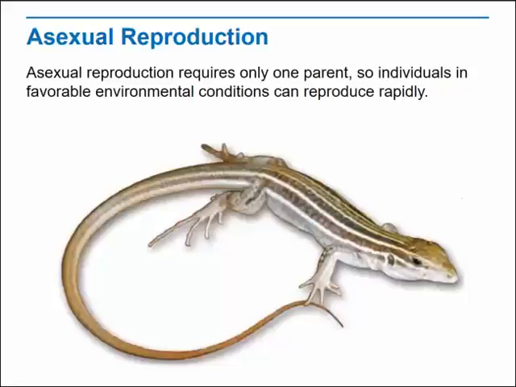Females of some species, such as the whiptail lizard shown, can reproduce asexually by producing eggs that develop without being fertilized. This process is called parthenogenesis. This means of reproduction occurs in some crustaceans and insects, but very rarely in vertebrates. Asexual reproduction requires only one parent, so individuals in favorable environmental conditions can reproduce rapidly. Since offspring produced asexually carry only a single parent's DNA, they have less genetic diversity than do offspring produced sexually. Lack of genetic diversity can be a disadvantage to a population if its environment changes.